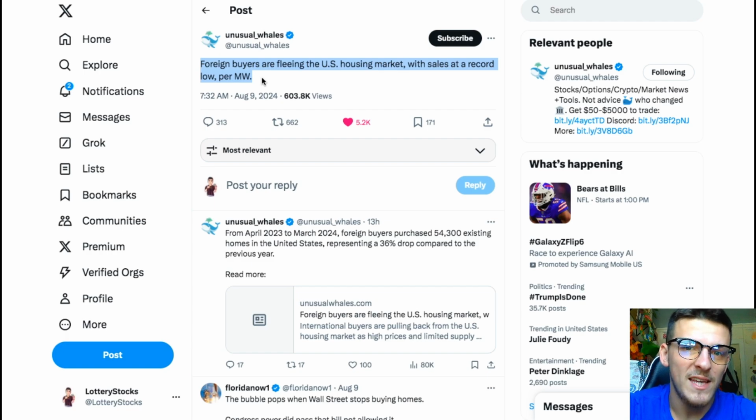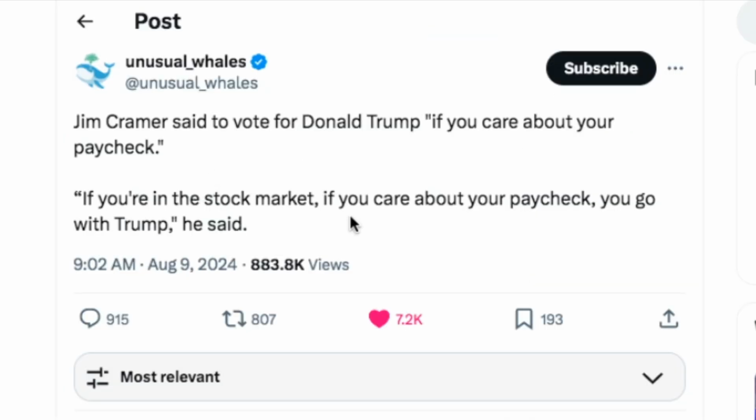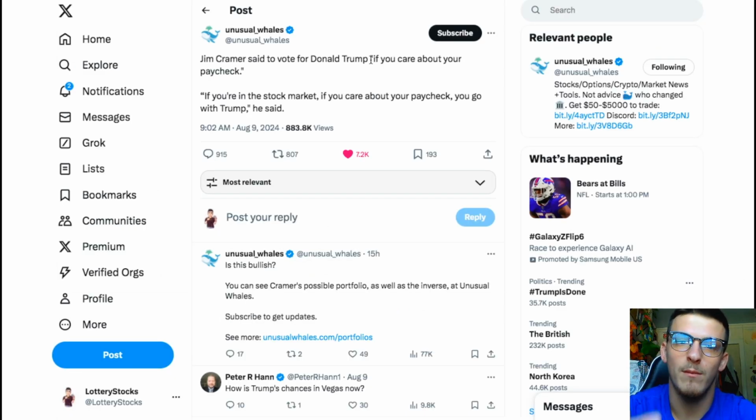Foreign buyers are fleeing the US housing market with sales at a record low, and last but not least, Jim Cramer says to vote for Donald Trump if you care about your paycheck. In quotes, if you're in the stock market, if you care about your paycheck, you go with Trump. What do you guys think about this in the comments down below?